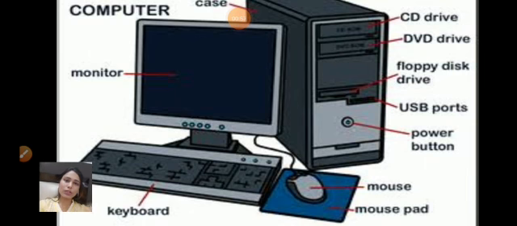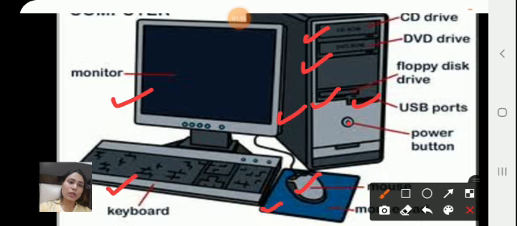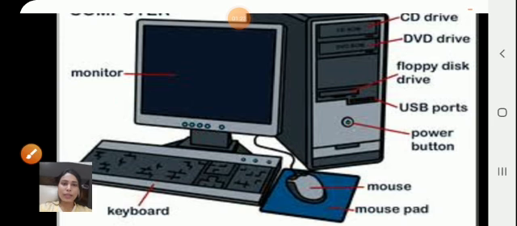Here's the picture showing desktop computer. This TV-like thing is monitor. This is keyboard, which consists of different kinds of keys through which we give instructions to the computer. This is CPU. Here we put CD, here we put DVD, here we put floppy. This is USB port. This is switch on button of CPU. This is mouse. This is mouse pad. Without mouse pad, we cannot move mouse. So it's very necessary to use mouse pad.